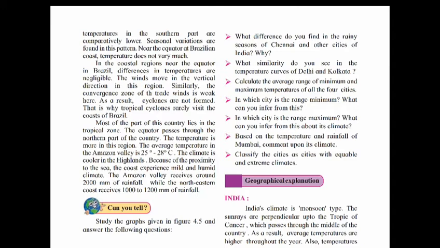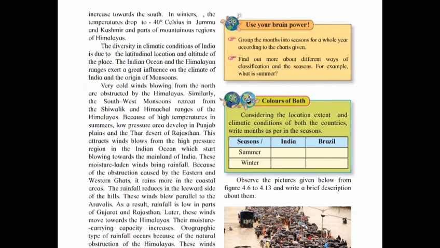India's climate is monsoon type. The sun rays are perpendicular up to the Tropic of Cancer, which passes through the middle of the country. As a result, average temperatures are higher throughout the year. Also, temperatures increase towards the south.